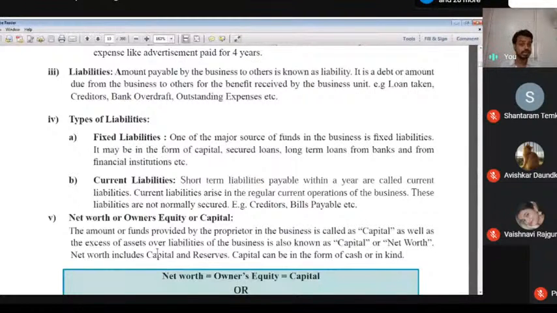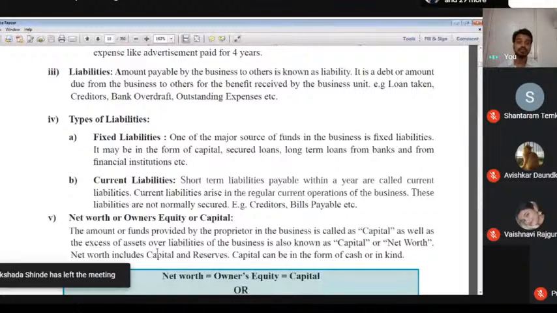So we think about the liability. Amount payable by the business to others is known as liability.